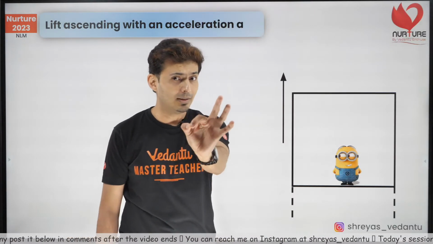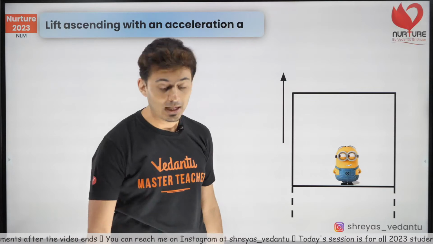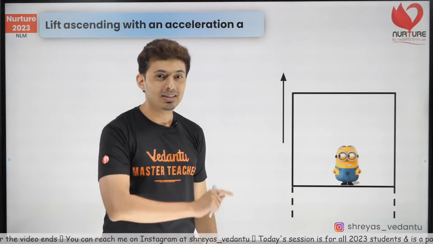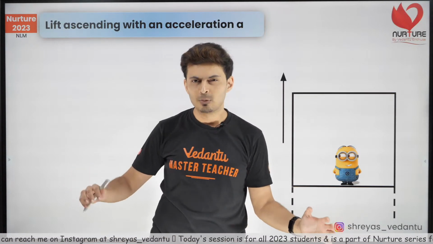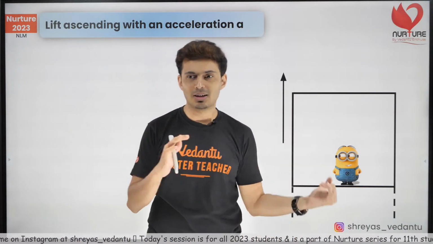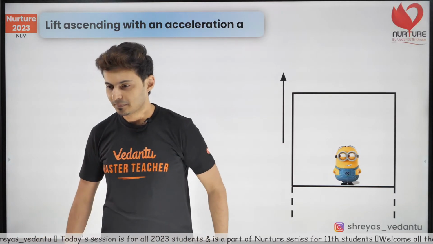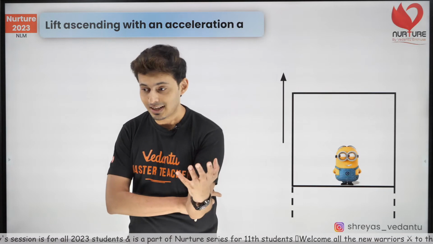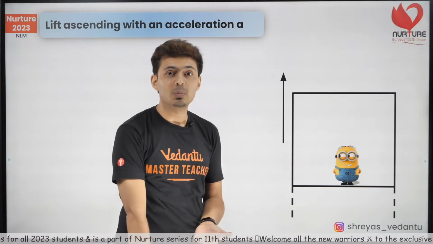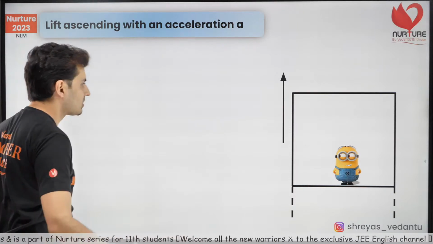And if he is standing by chance on a weighing machine, is he going to see a bigger reading or a smaller reading? Will he see more weight on the weighing machine or less weight? Come on, think about it. Bigger weight, more weight, correct, because pseudo force is pushing down apart from gravity, and that's what I want you to see, observe.